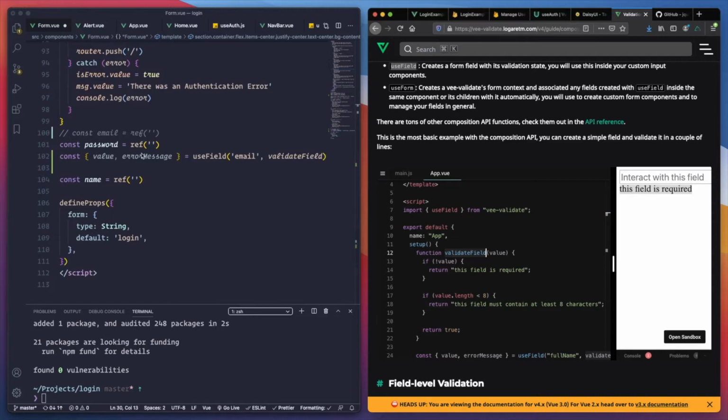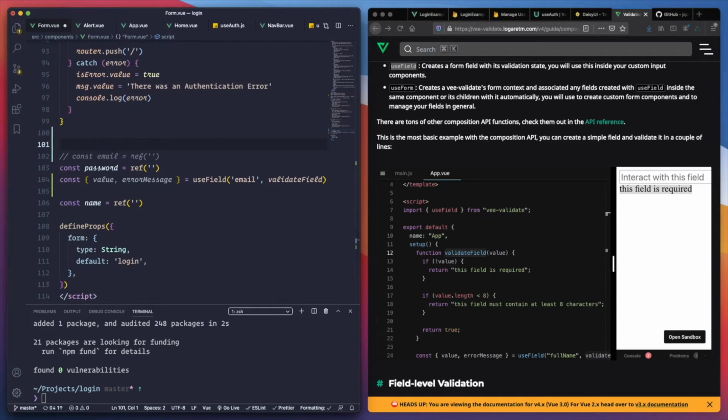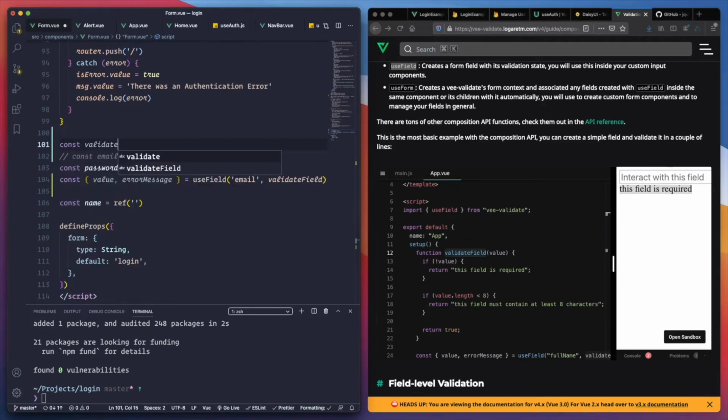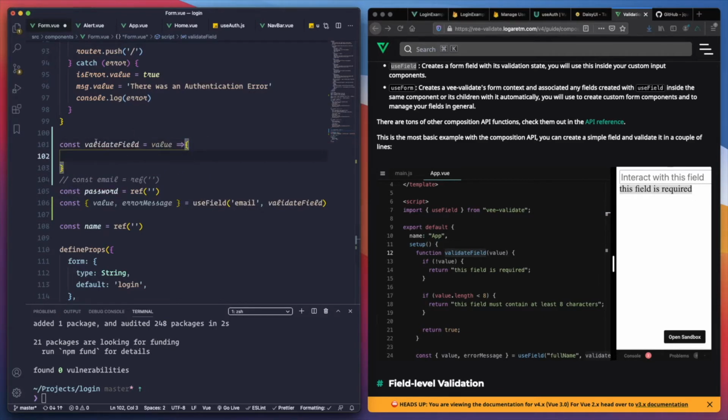And probably we should extrapolate this into another file, but let's keep it here for now. Let's do validate field equal, and we're taking the value. And for that we are doing something. So this is very much equivalent to this, and we can just return this.